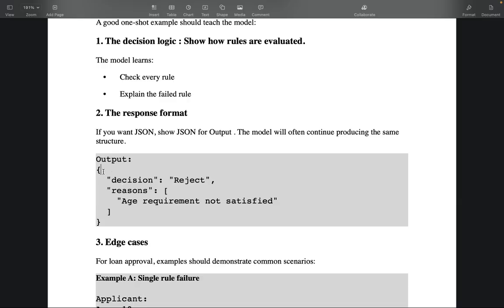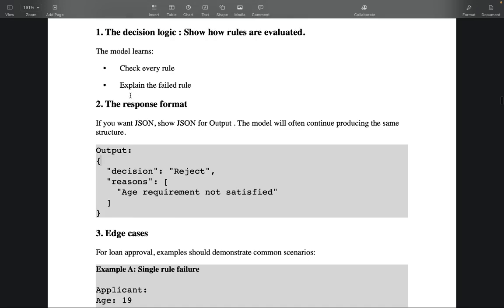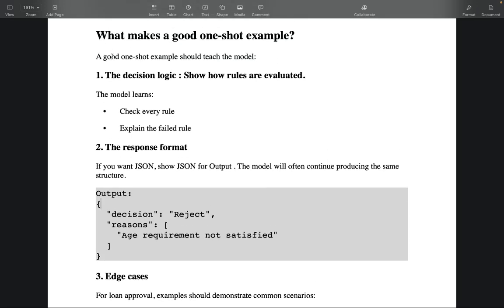If not, it's just curly braces where you write key and value pairs. So the key is decision in quotes, colon, and then its value, reject for example, or approve, right? And then for reasons you can give either just the value in quotes, or if you want multiple reasons, then it can be an array. Whatever JSON format you want, you can give that output example in the one shot example in the system prompt. And also, one way to improve a good one shot example is